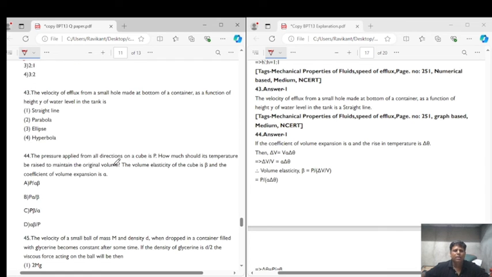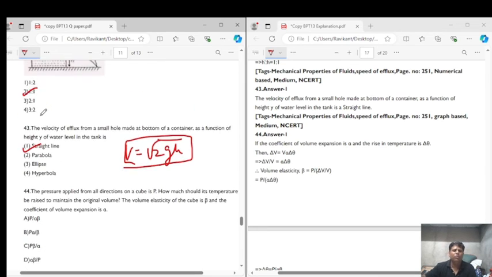Question number 43. The velocity of efflux from a small hole made in the bottom of the tank, as a function of height y of the water level in the tank, is given as a straight line, because velocity of efflux is given as v is equal to under root 2gh, right? So this is an equation of a straight line, so it will be a straight line. So the correct answer is option 1, right? This will be a straight line.